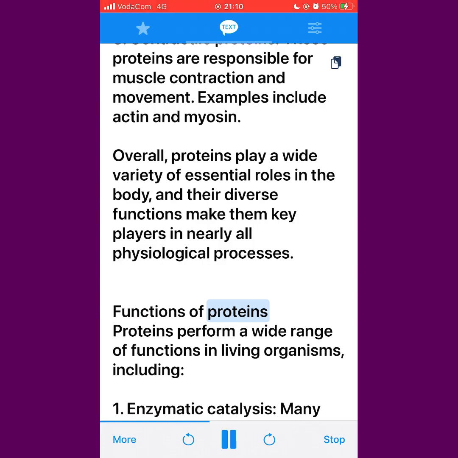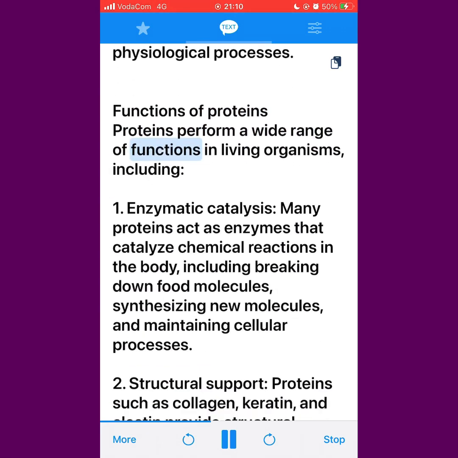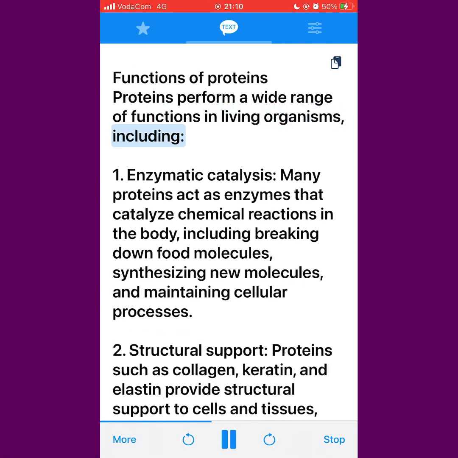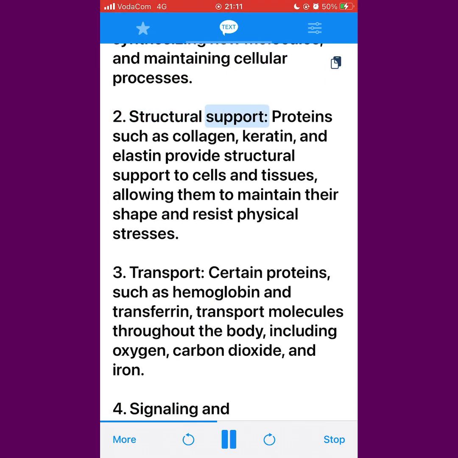Functions of proteins. Proteins perform a wide range of functions in living organisms, including 1. Enzymatic catalysis. Many proteins act as enzymes that catalyze chemical reactions in the body, including breaking down food molecules, synthesizing new molecules, and maintaining cellular processes. 2. Structural support. Proteins such as collagen, keratin, and elastin provide structural support to cells and tissues, allowing them to maintain their shape and resist physical stresses.